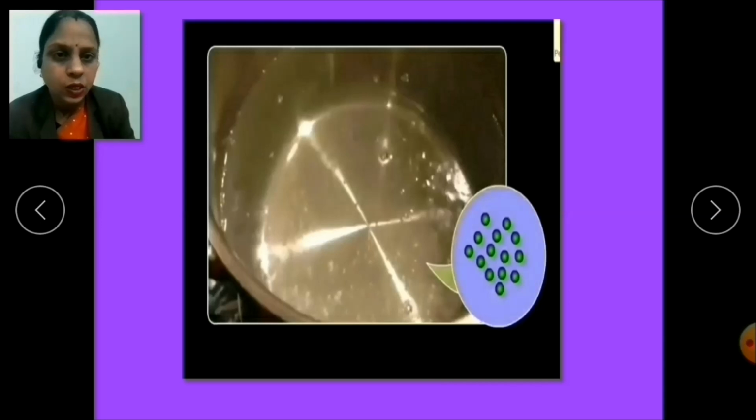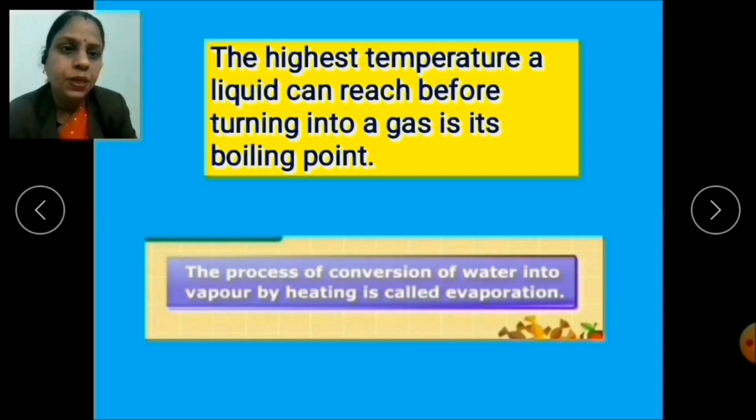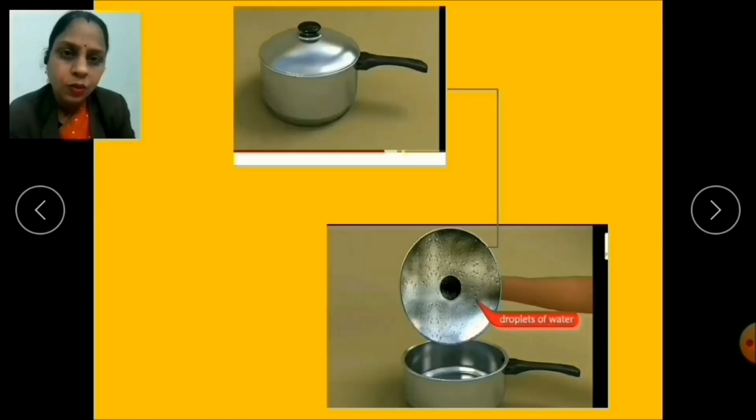This process is called evaporation, and the highest temperature a liquid can reach before turning into a gas is called its boiling point. Now children, remove the saucepan and cover with the lid. After a few minutes, lift up the lid carefully and look underneath it. What will you find? Yes, droplets of water. Now how are these droplets of water formed?